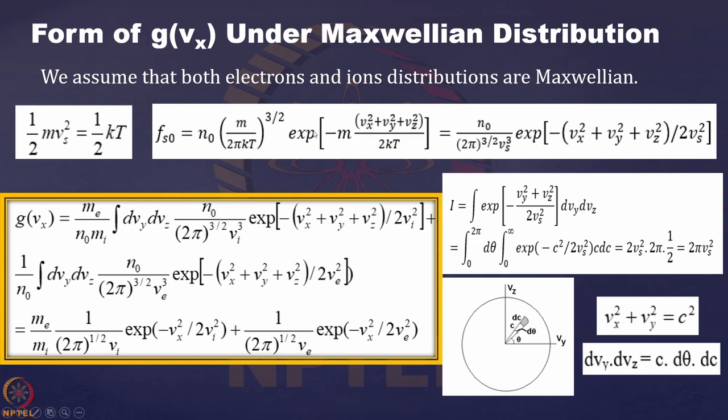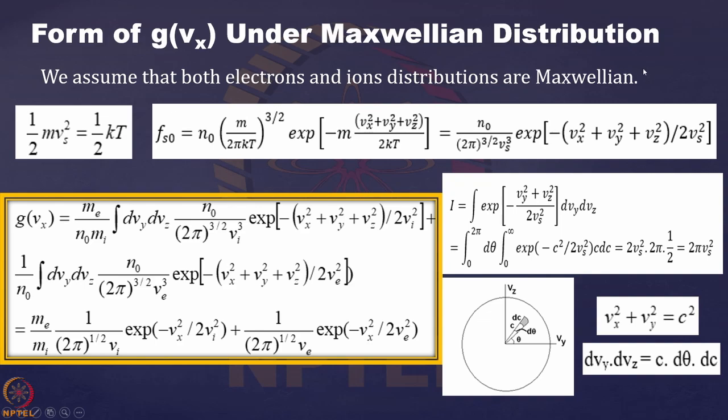Truly speaking, it is a very good approximation for many of the cases when you handle plasma. Of course there are deviations, but this Maxwellian distribution works very well in a majority of the plasmas we apply in industrial processes and laboratory plasmas.